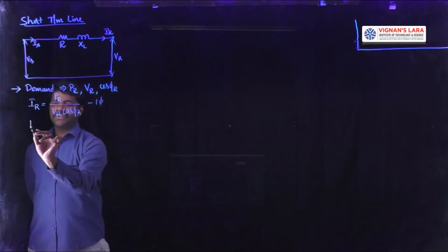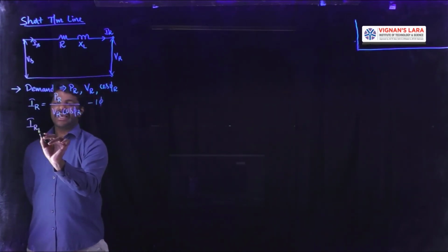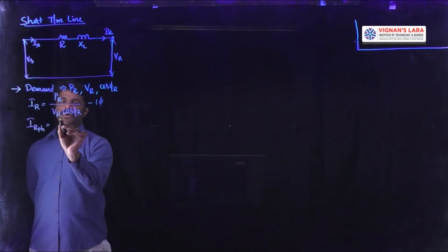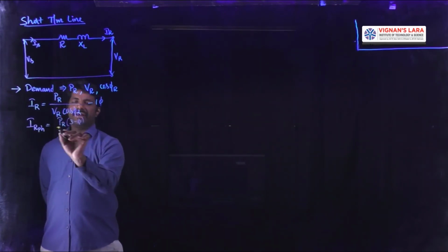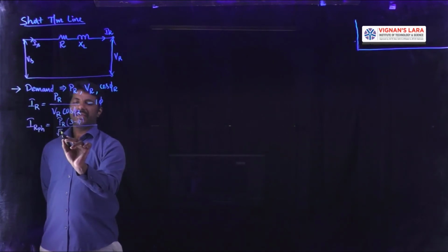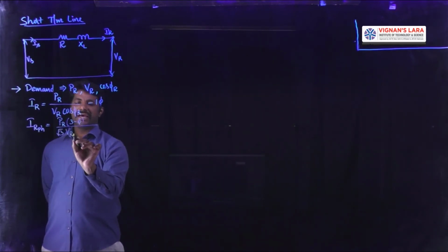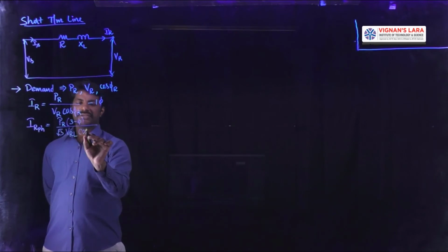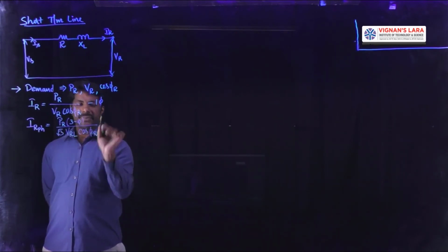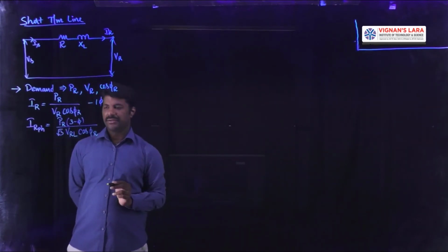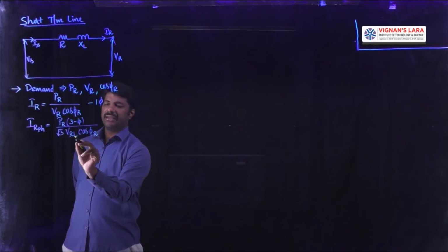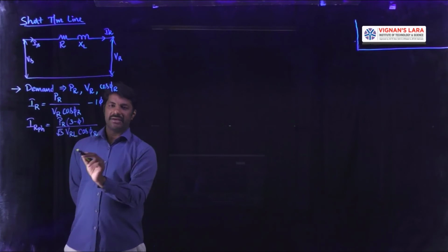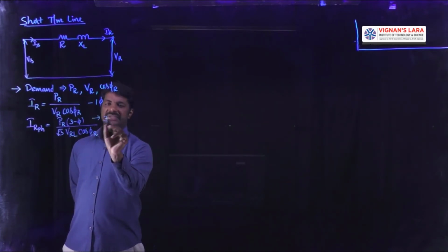Whereas for a three phase system, the current IR per phase is equal to power PR of a three phase system divided by root 3 VRL cos phi r, assuming it as star connected. So that power PR is a three phase value, VRL is the receiving end voltage line value. It is applicable for a three phase system.